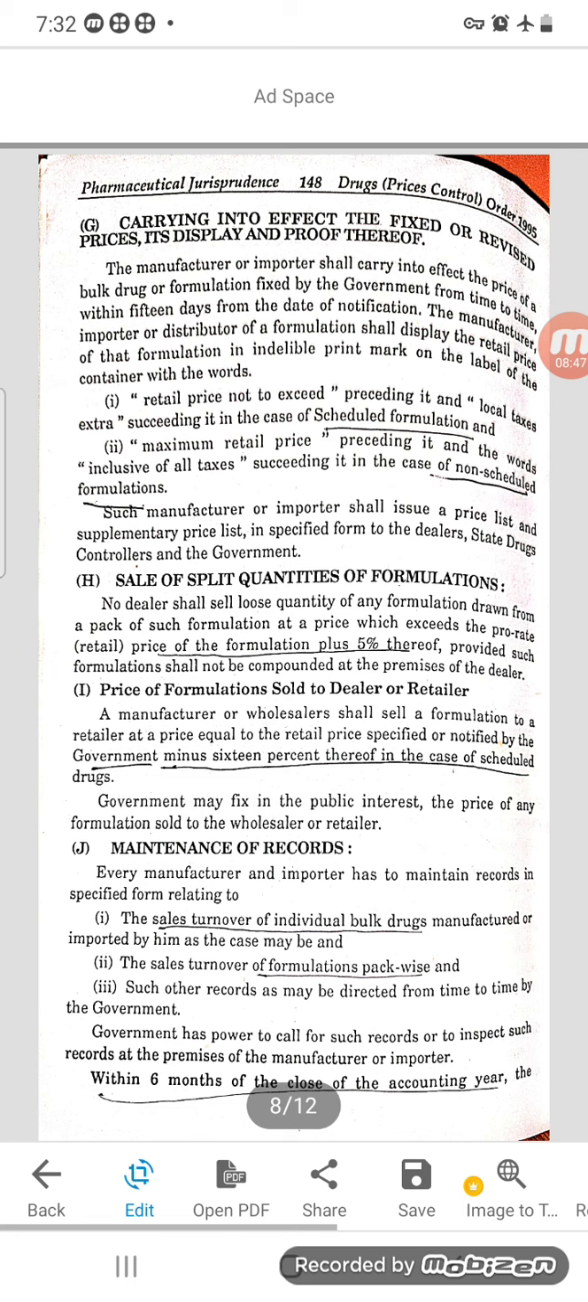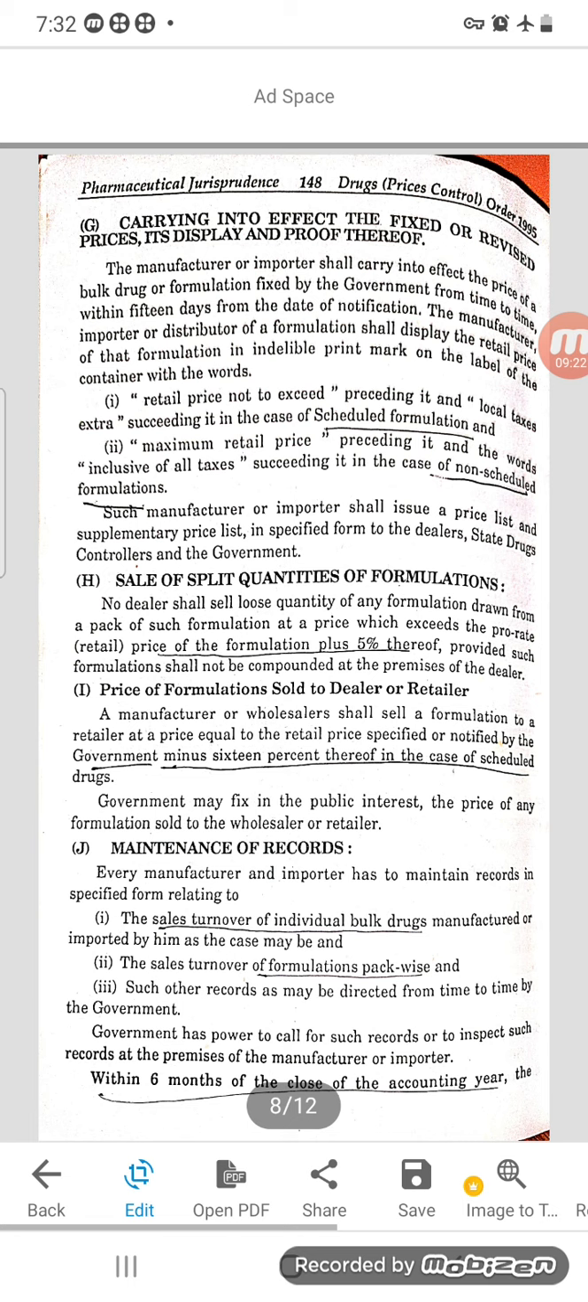Sale of split quantities of formulations. No dealer shall sell loose quantity of any formulation drawn from a pack of such formulation at a price which exceeds the pro rata retail price of the formulation plus 5% thereof, provided such formulation shall not be compounded at the premises of the dealer. Means from the bulk, if anybody wants a small or split quantity, then 5% should be added more.